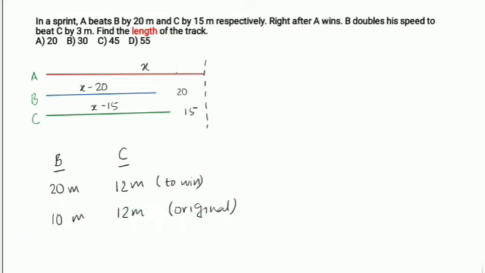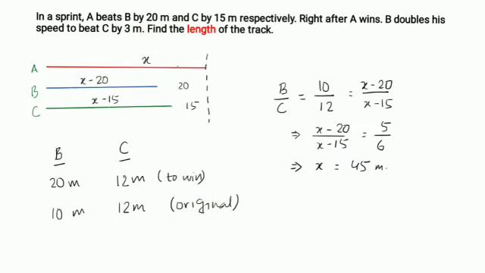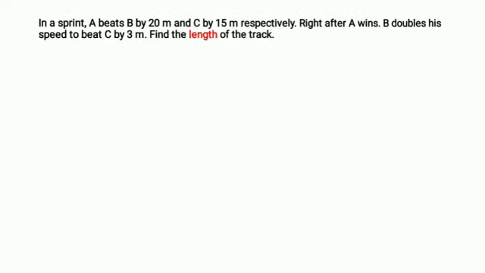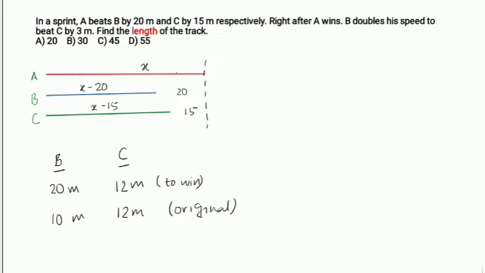Can I say that B and C have a ratio of 10 by 12 as I discussed over here, which is the same as the distance they have traveled so far, which is x minus 20 upon x minus 15? Now, you just solve this equation and get the value of x, which is 45 meters. So the answer is C, 45 meters.